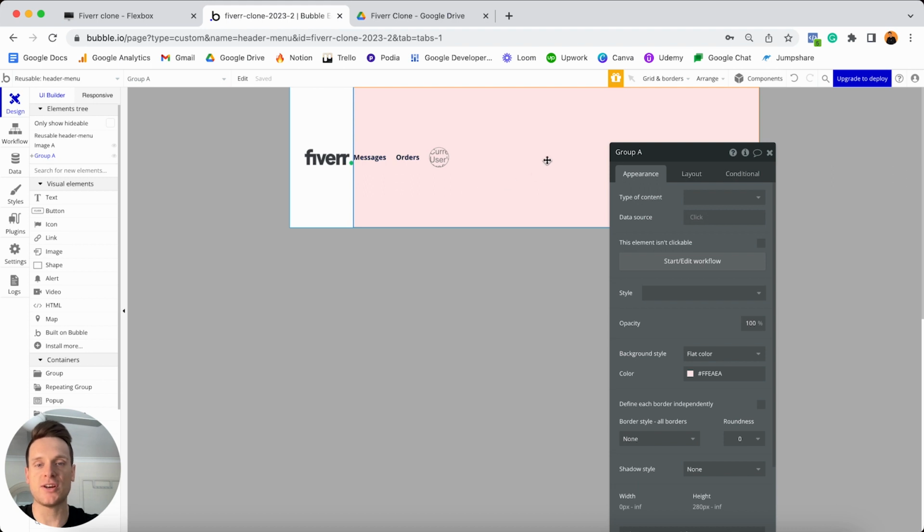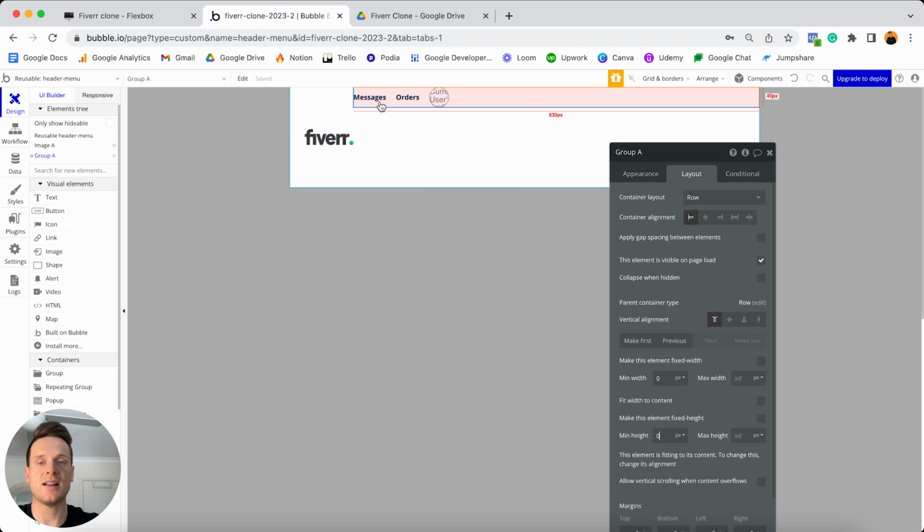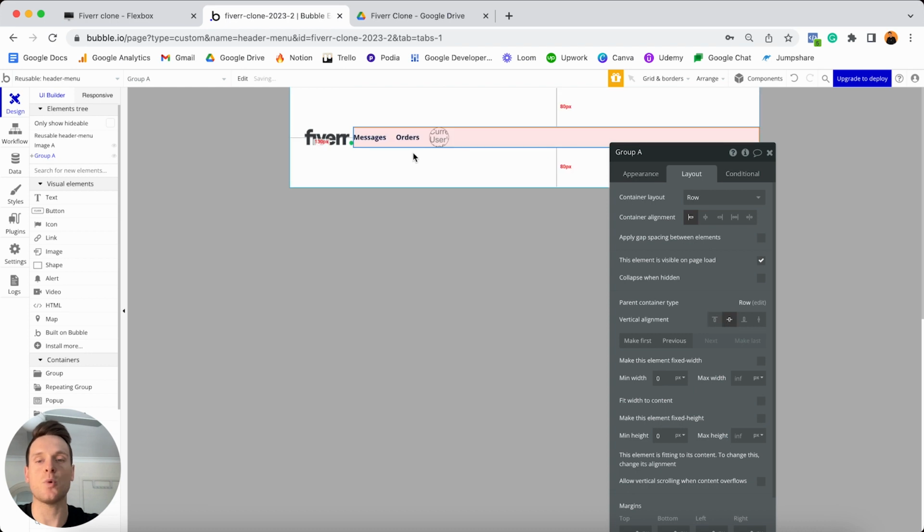So at this point, you can see we've got all of this empty space here. So I'm going to jump into my layout tab, and the first thing I'm going to do is update the minimum height of this group. I'm going to set that to 0, and that's going to collapse nicely around all of my elements inside of it. I'm then going to vertically align this in the center, so that way it is once again in line